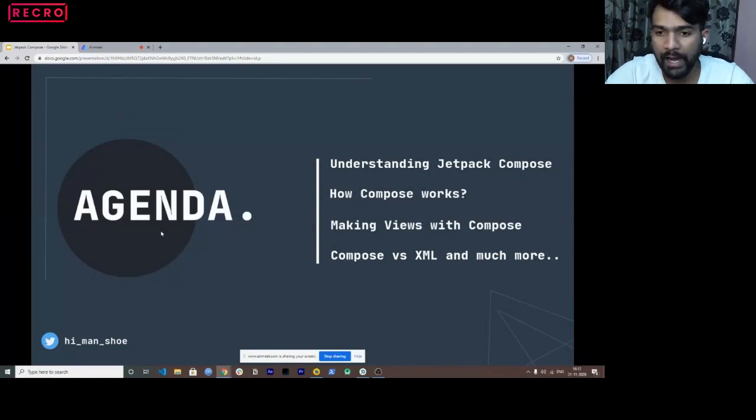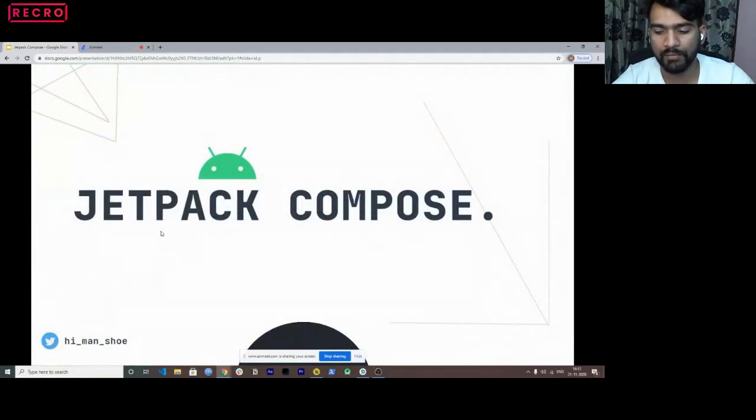Me personally, I don't like designing UIs. The reason is that a lot of designers come up and say that we need a pixel perfect UI. But with so many different phones, making everything perfect makes no sense. I feel with Jetpack Compose it has become easy because it is now statically combined with that part. That's something I feel is very good with Jetpack Compose. So without any delay, let me start with Jetpack Compose.